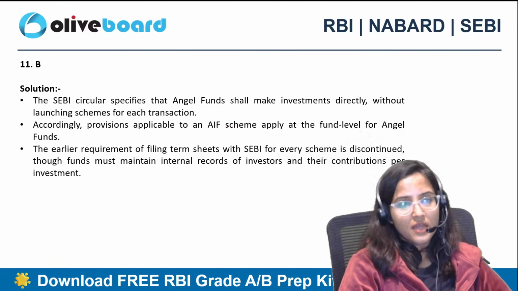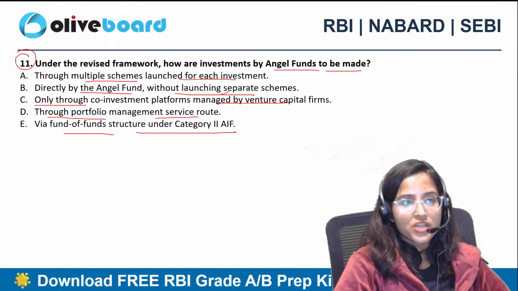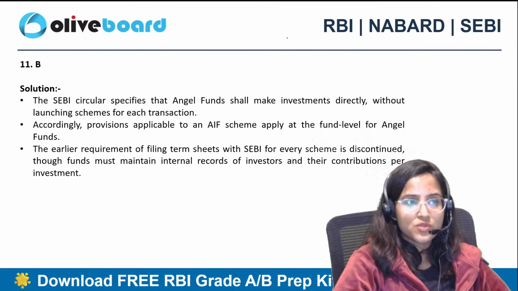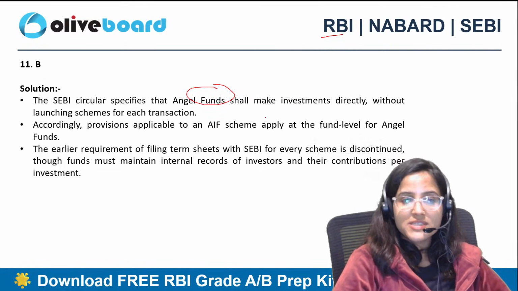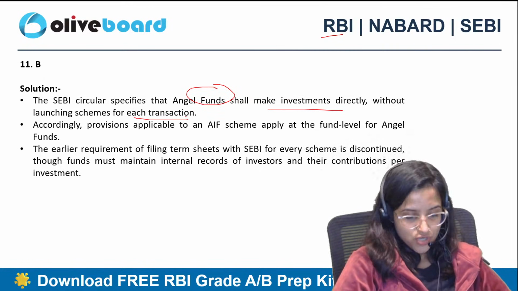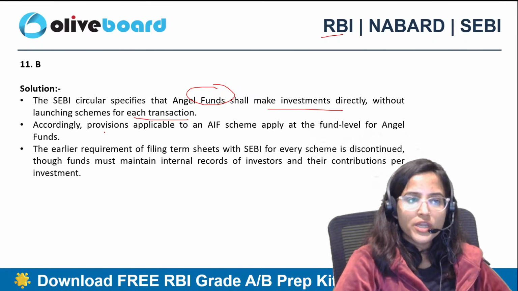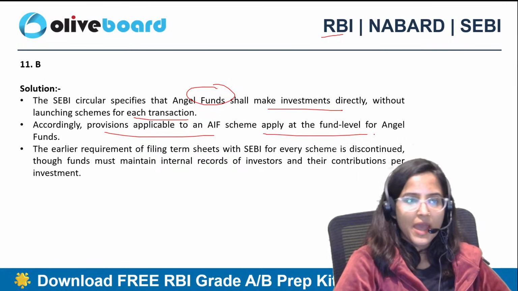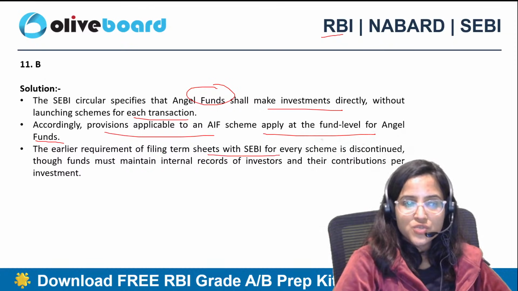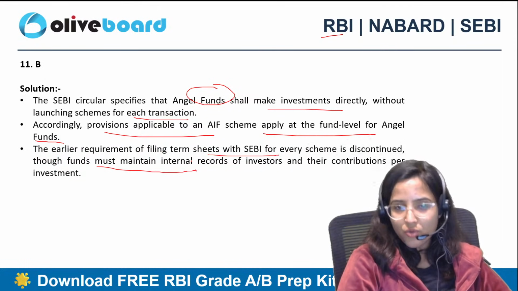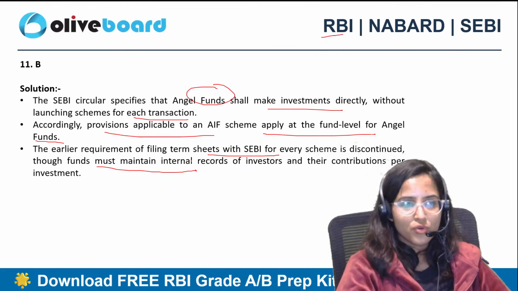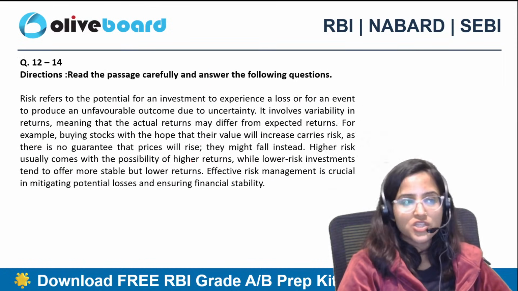E is not the correct answer. The answer is B, directly by angel fund without launching separate schemes. SEBI circular specifies that angel funds shall make investments directly without launching schemes for each transaction. ठीक है? Accordingly, provisions applicable to an AIF scheme apply at the fund level for angel funds. The earlier requirement of filing term sheets with SEBI for every scheme is discontinued, though funds must maintain internal records of investors, but they do not need to launch schemes for each and every transaction.